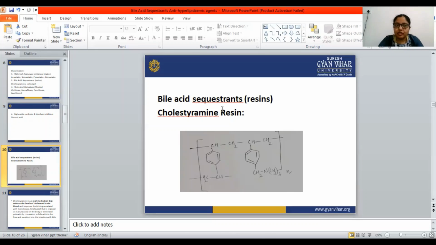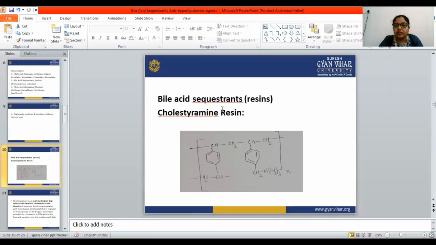When the lipid solubilizing activity is inhibited, it blocks the cholesterol absorption, and they also inhibit the reabsorption of the bile acid, and thus cause a contraction of the bile acid pool. So the reabsorption of the bile acid is also inhibited by these bile acid sequestrants.